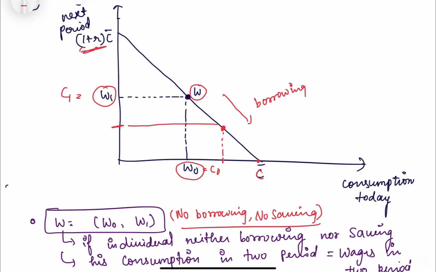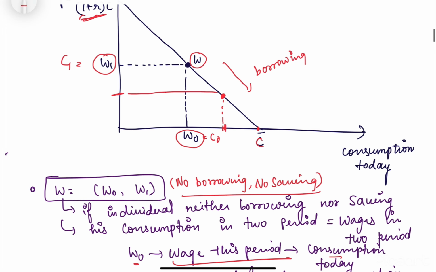Because in this example, let's say we are consuming here, this is some C naught dash and this is some C1 dash. Okay. So our income of today is this, but we are consuming this much. So जो extra है वो कहाँ से आ रहा है? We are borrowing this money. So whenever we are borrowing, we will move to the right of the W on this budget constraint.